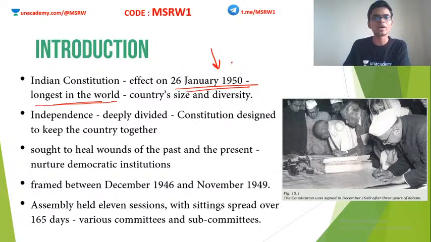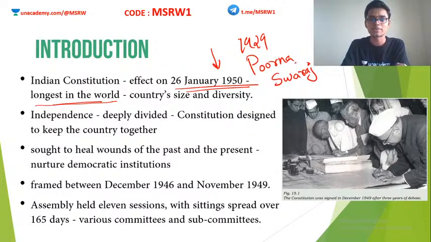Does anybody know why this date was chosen? It was chosen to commemorate another famous event that happened 20 years ago. That is, in the Lahore session of the Indian National Congress in 1929, the Purna Swaraj resolution was passed. Jawaharlal Nehru was presiding over this session.